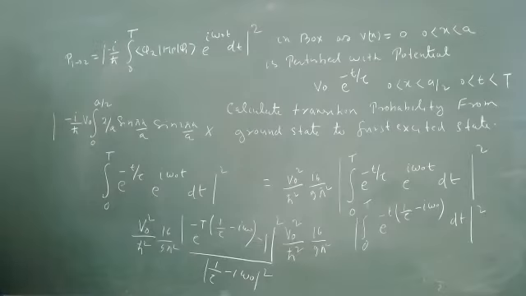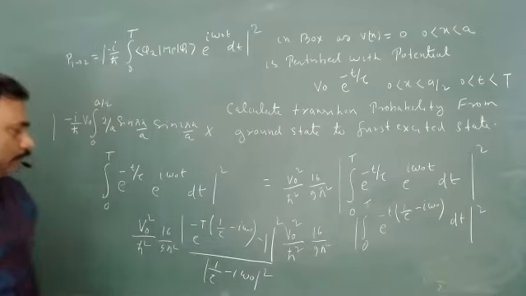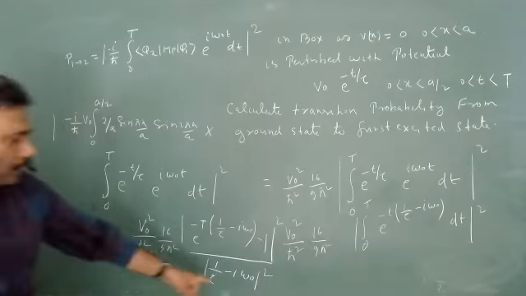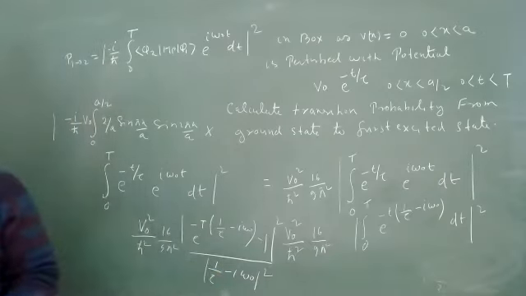Are you people comfortable? Yes. And what will be the mod square of this one? 1 upon tau square plus omega naught square, isn't it?